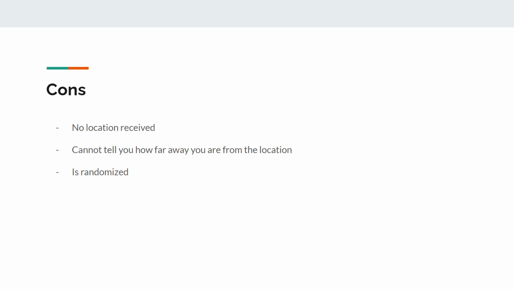Some cons we ran into with our solution was that we have no location. So if you're on main campus or River Park, it does not matter. You're getting the same results, and we have no distance of how far away you are from the location. So you could get one across the whole entire city, and the program will not care. And another con is that it is randomized, so you might not get anything you want, but that's just how the program works.